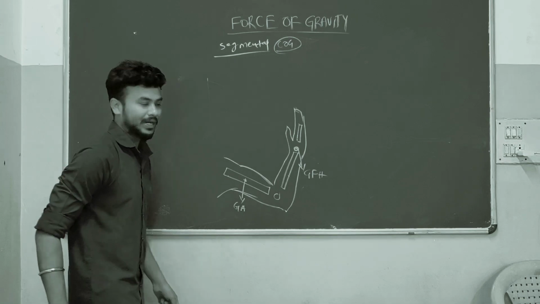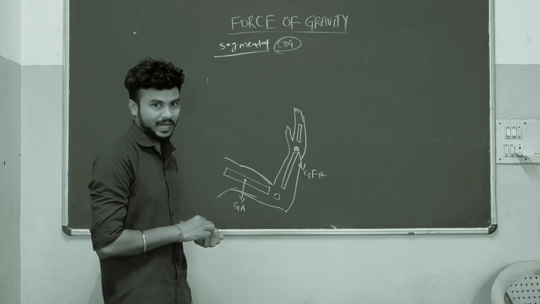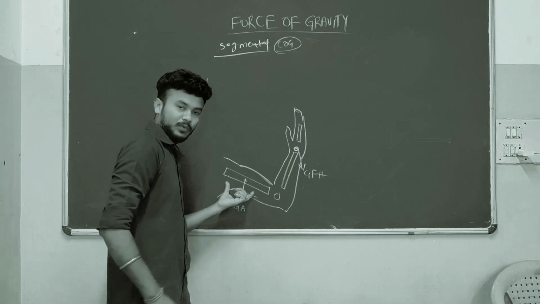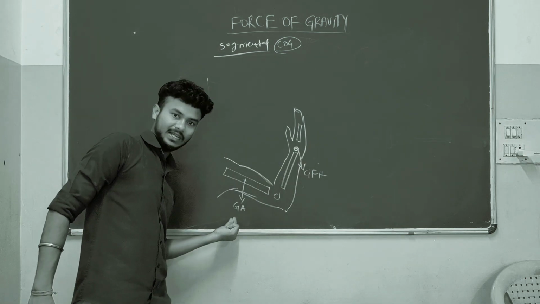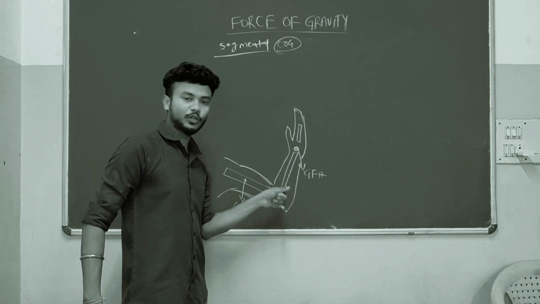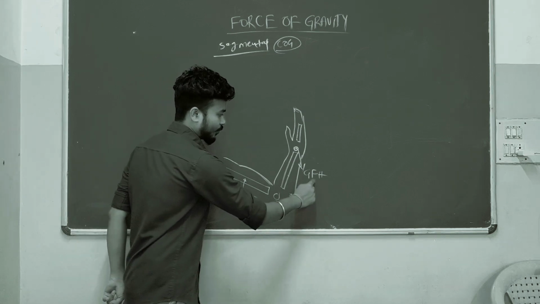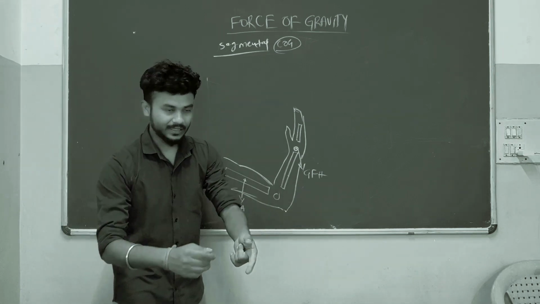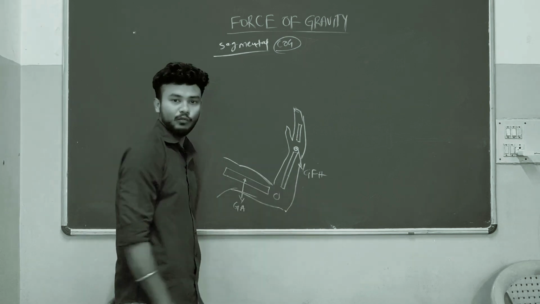Here we have three segments: arm segment, forearm segment, and hand segment. Gravity acts downward on the arm segment. For our calculation, to understand, we mix the forearm segment and hand segment into one segment, that is gravity on the forearm and hand. Now what if we mix the arm segment and forearm segment?